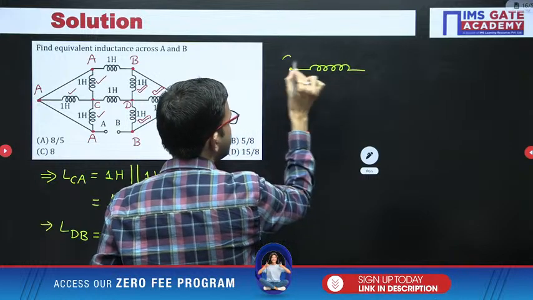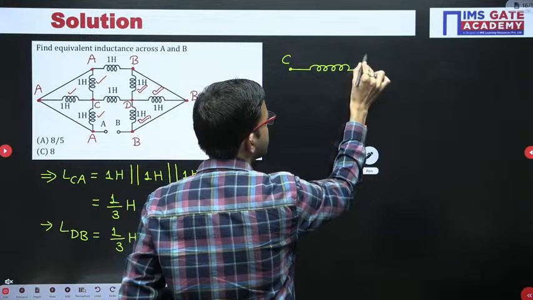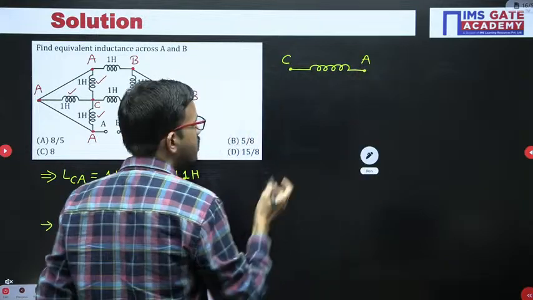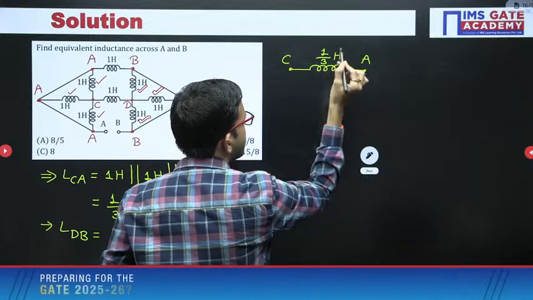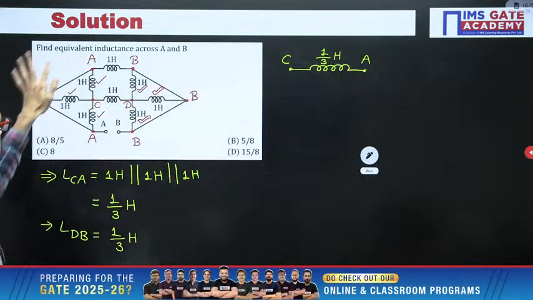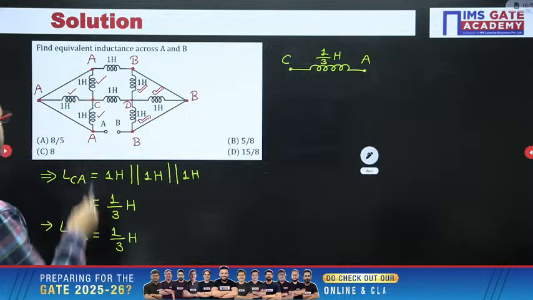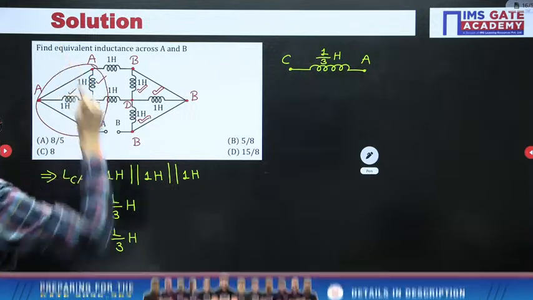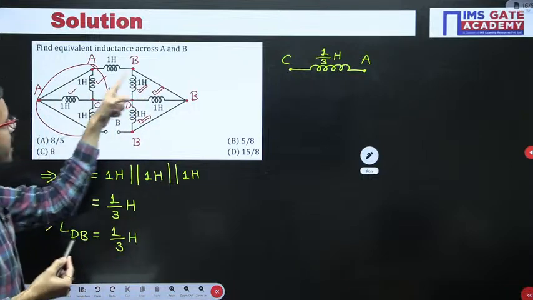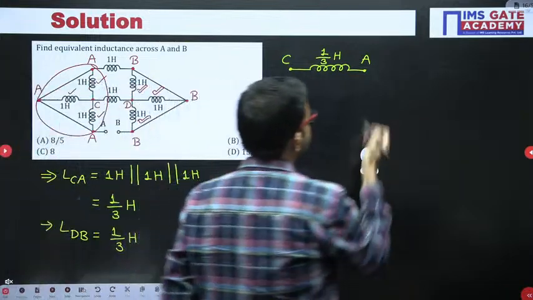So between the terminals C and A, we got 1 by 3 Henry. Up to here we have done. Just for reference, I am mentioning like this. Next, between A and B, we are having 1 Henry.